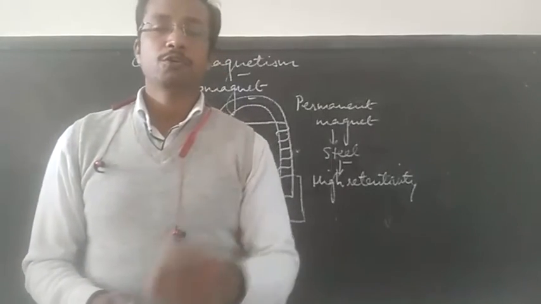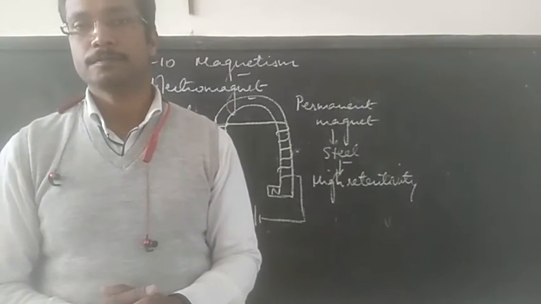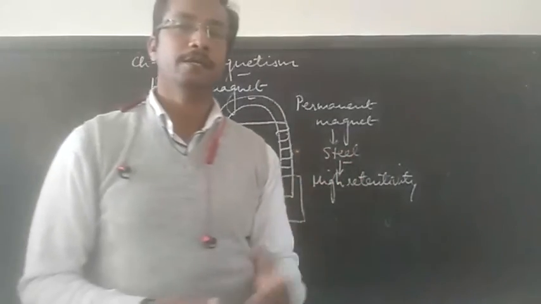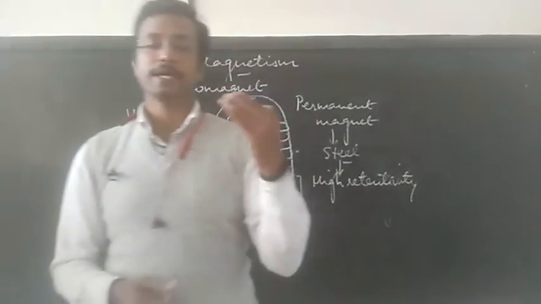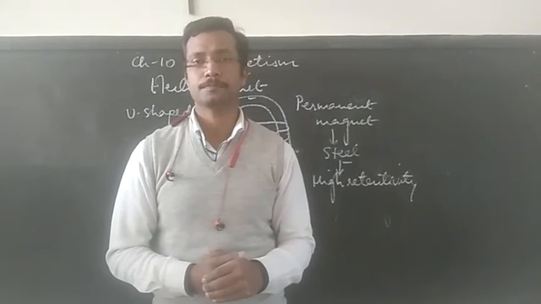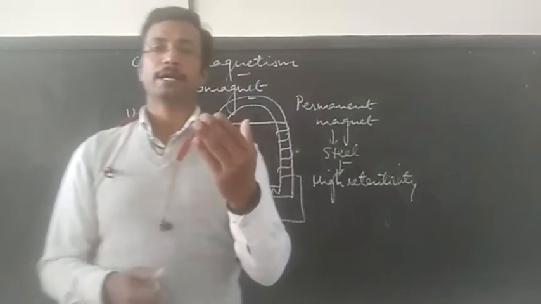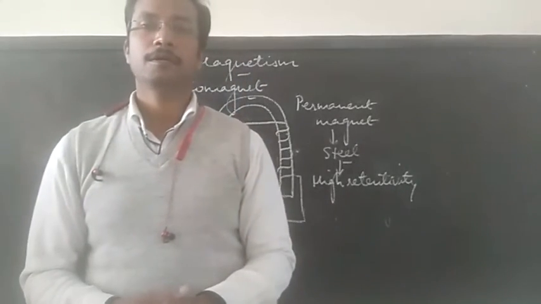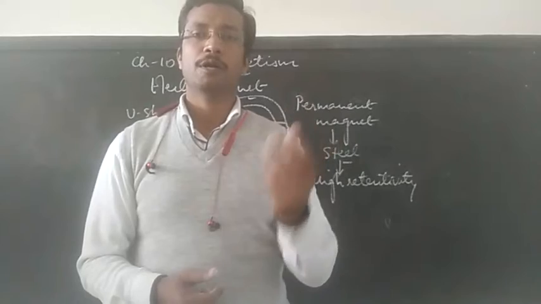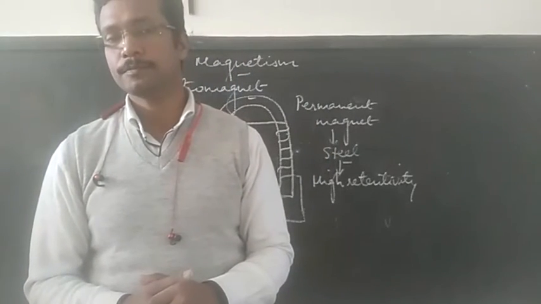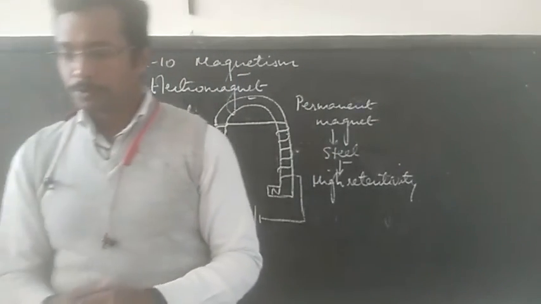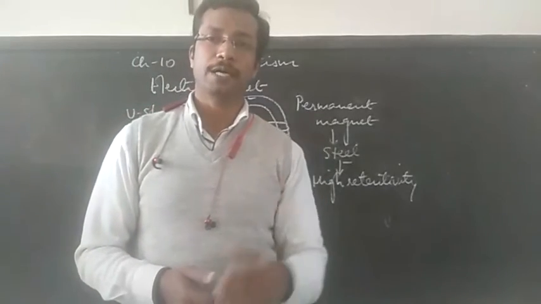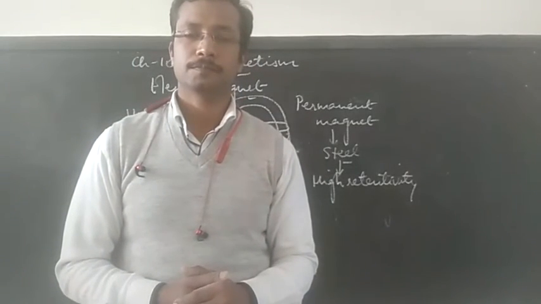Then we have several uses of electromagnet, like it can be used in lifting and also transporting heavy iron scraps. Electromagnet can also be used in removing small iron pieces from wounds. Electromagnet can be used for loading furnaces with iron.